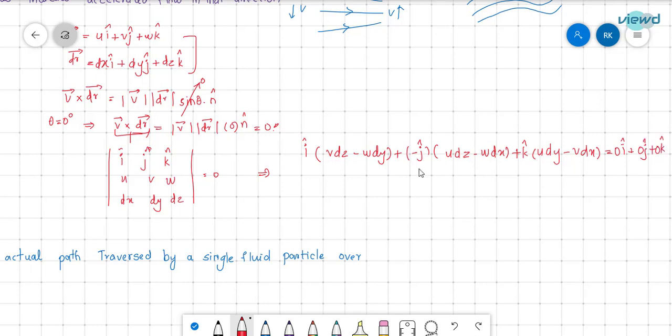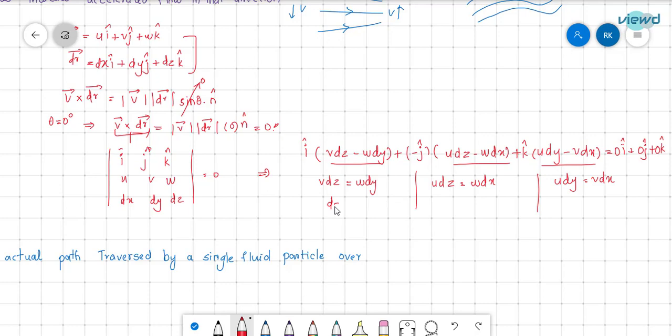So equating each term to 0, v dz is equal to w dy, the second term u dz is equal to w dx, and the third term u dy is equal to v dx.